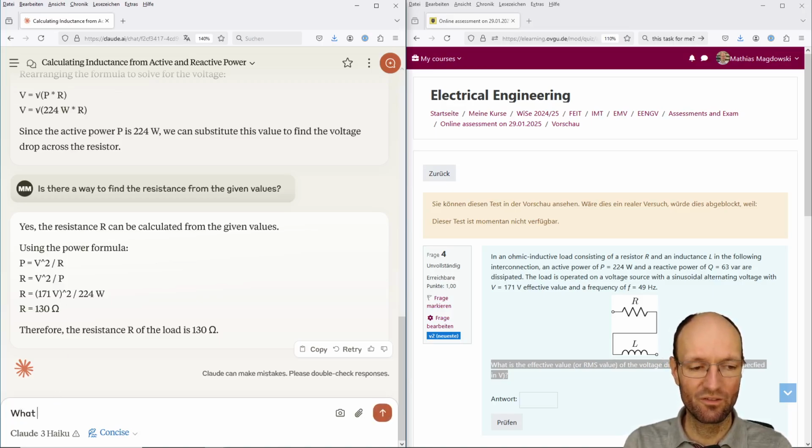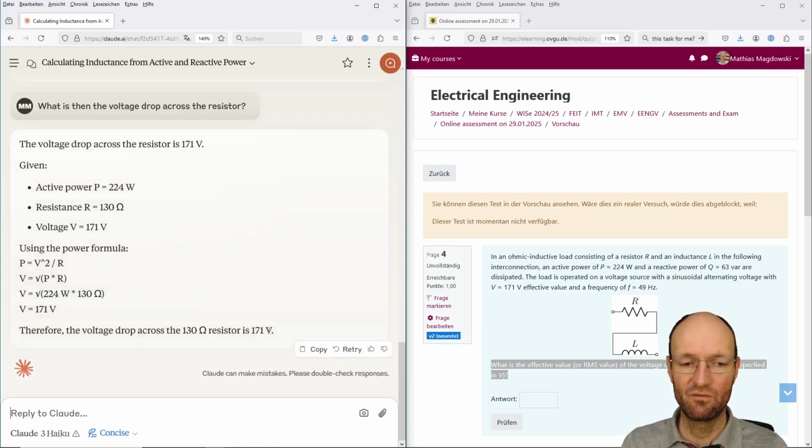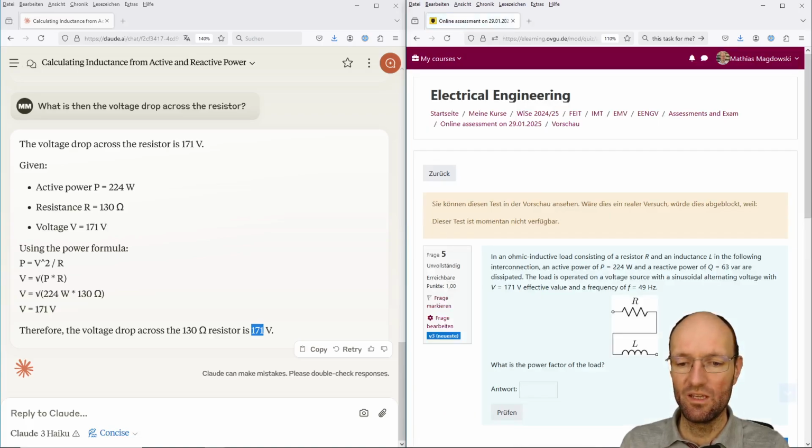And so now if we ask back, what is then the voltage drop across the resistor, then it should give back it's 171 volts. And this is certainly wrong, because this is the full voltage. The voltage across the resistor is something less. Okay. ChatGPT and Gemini were much stronger.